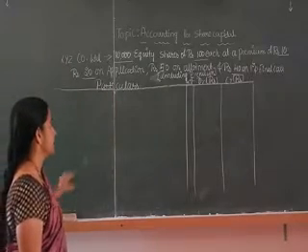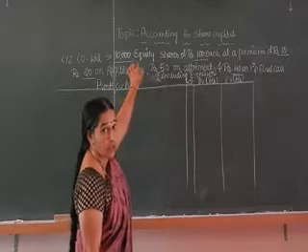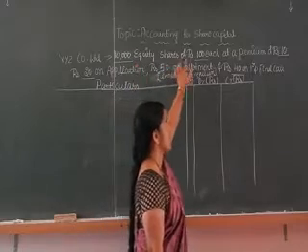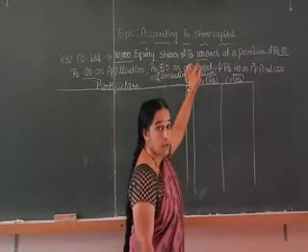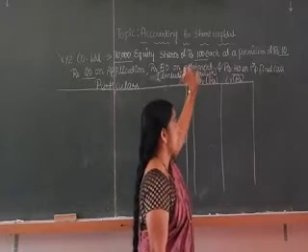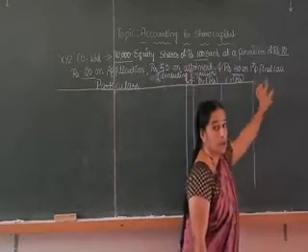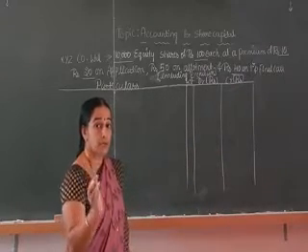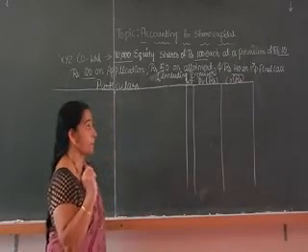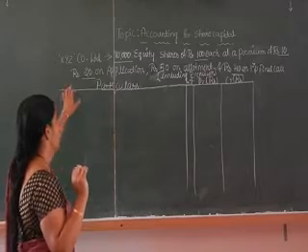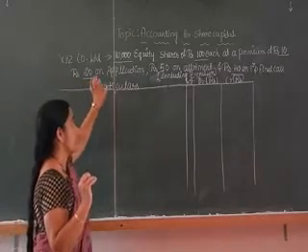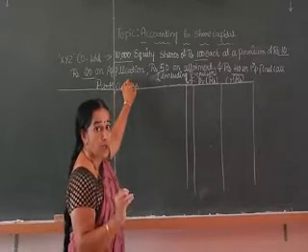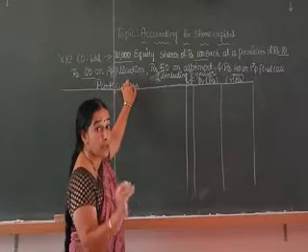XYZ Company Limited issued 10,000 equity shares, means the number of shares is 10,000, of rupees 100 each. 100 each means the face value of each share is 100, at a premium of rupees 10 per share. Means 100 rupee shares are issued at rupees 110 including premium. How will the amount be paid? Rupees 20 on application, means while applying for the shares, each shareholder has to pay rupees 20 per share.